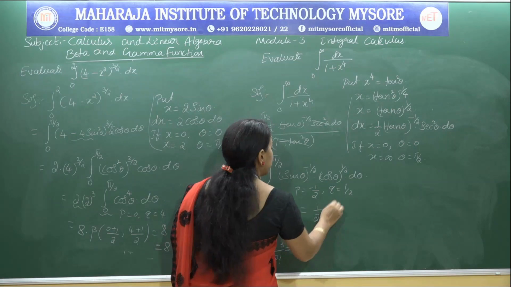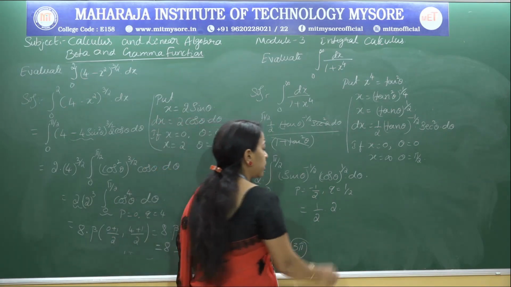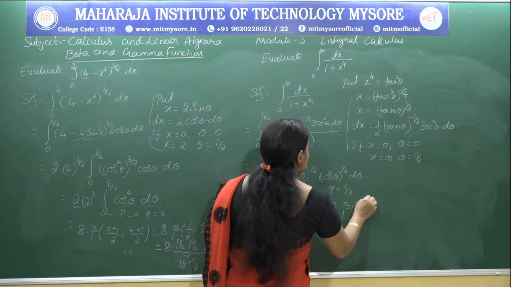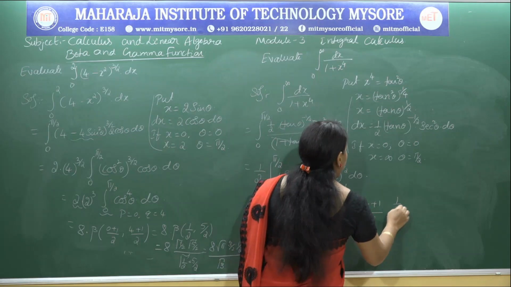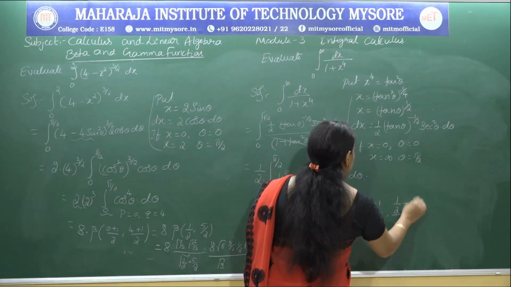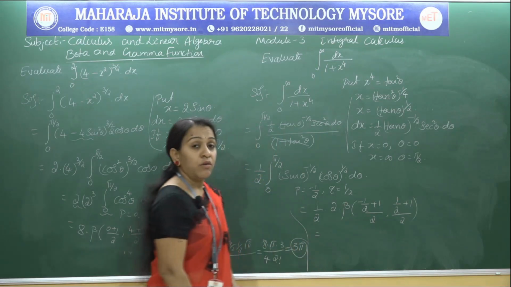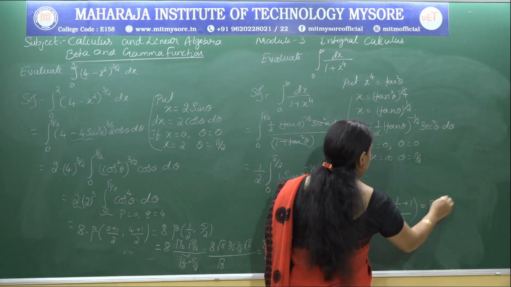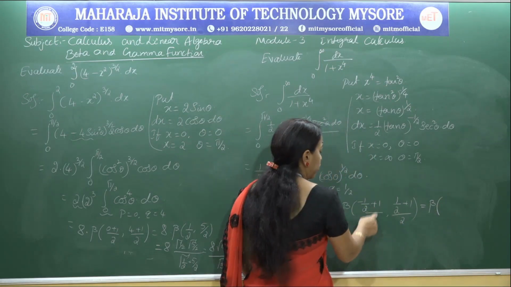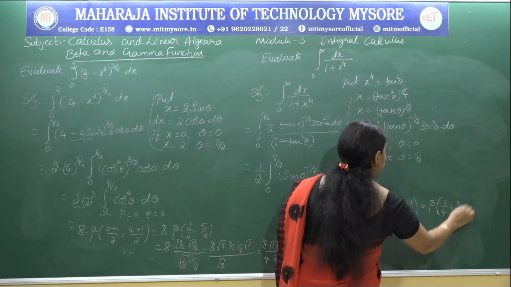So 1 by 2 into 2 times, I don't have the multiple 2, so I might consider 2 times beta of minus 1 by 2 plus 1 whole divided by 2 comma 1 by 2 plus 1 whole divided by 2. So the 2 gets cancelled. We are left with beta 1 by 4 comma 3 by 4.